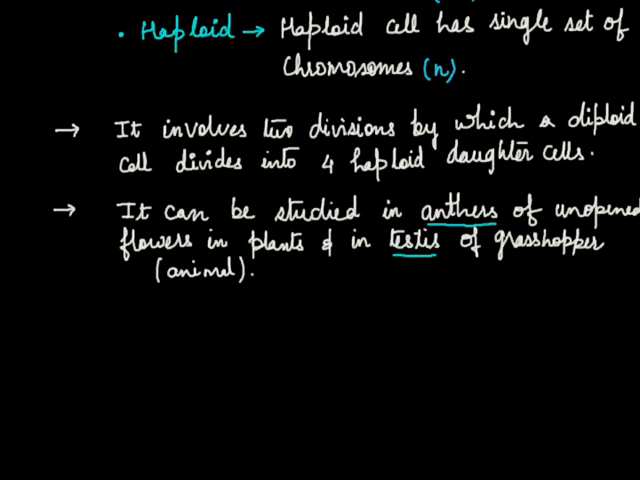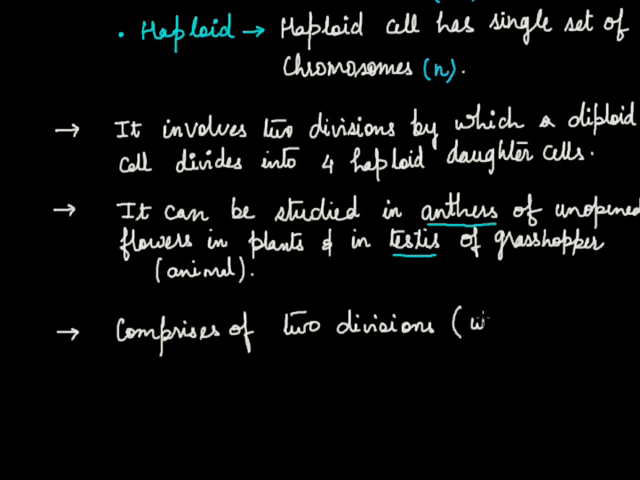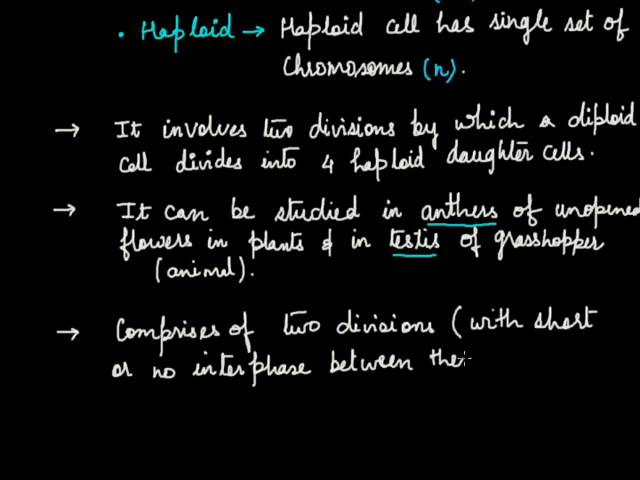Now, we will be discussing the brief outline of meiosis, and we'll discuss it in detail later on. Meiosis is divided into two parts, and in between these two divisions, an interphase may or may not be present. So it comprises two divisions, with a short or no interphase between them. Remember, the interphase is present between the two divisions, that is meiosis 1 and meiosis 2.